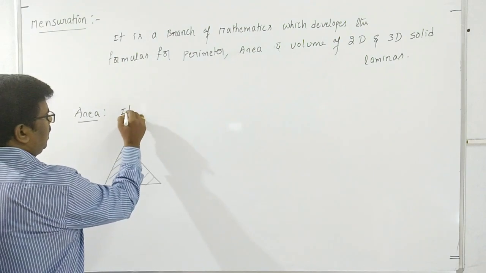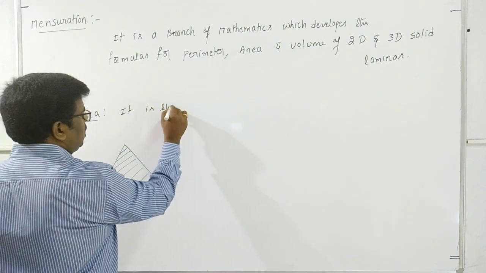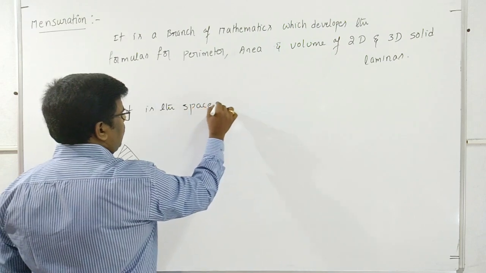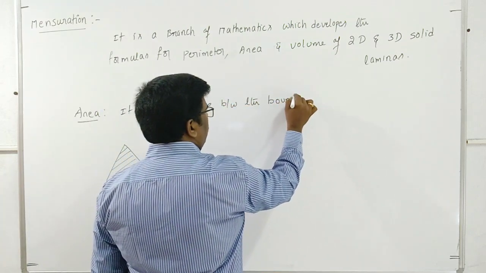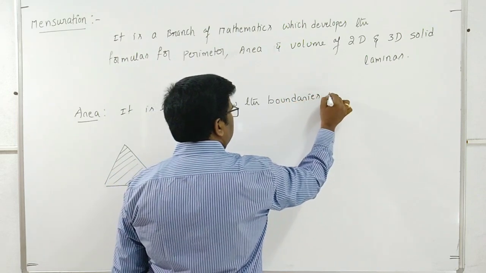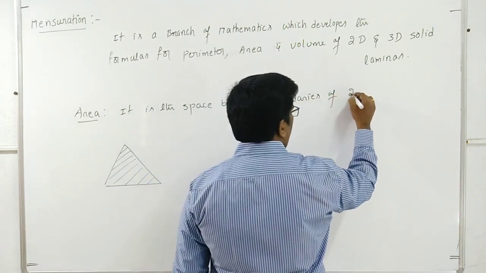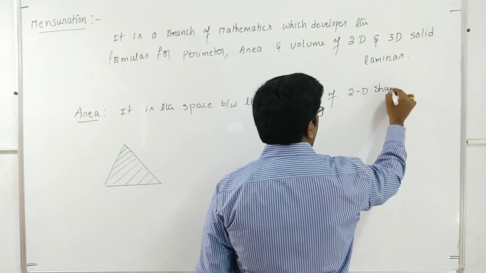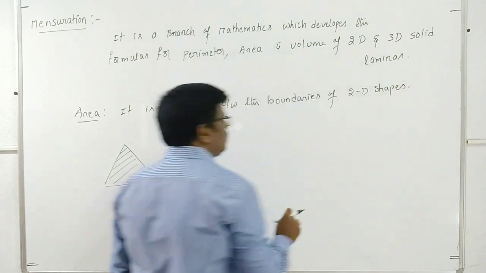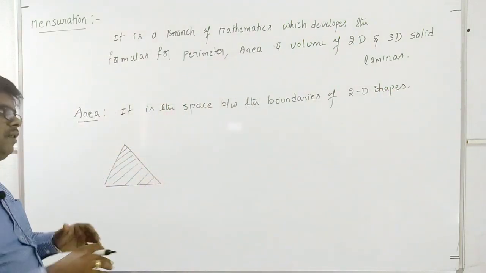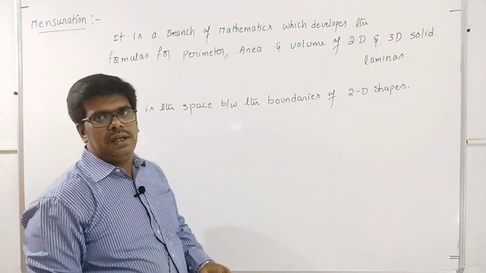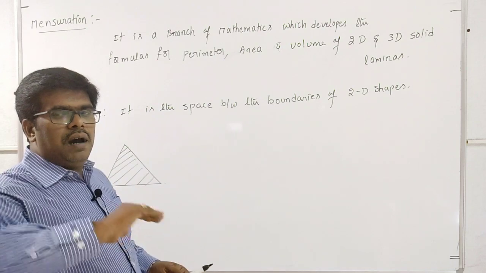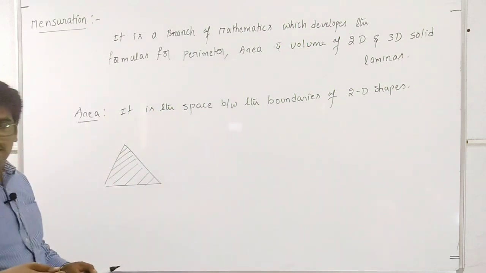It is the space between the boundaries of two-dimensional shapes. So we usually take the area mainly for two-dimensional shapes.